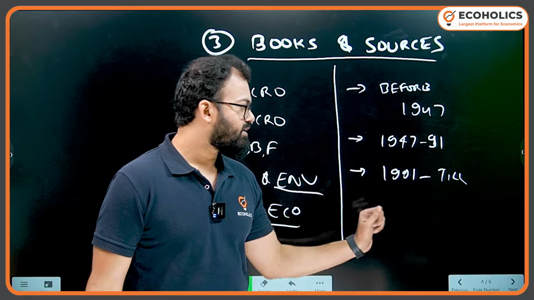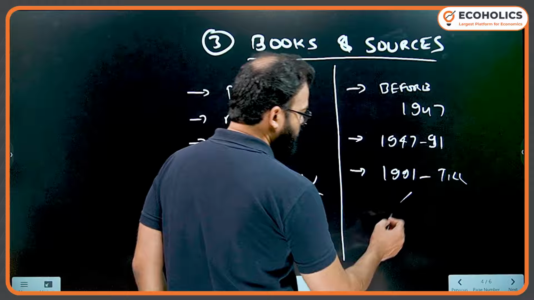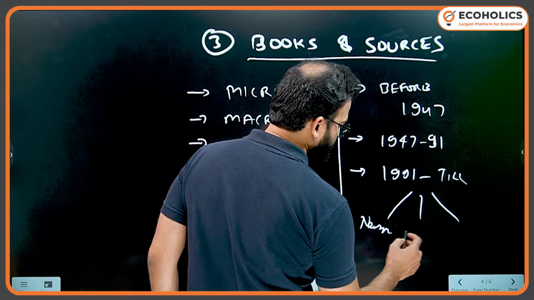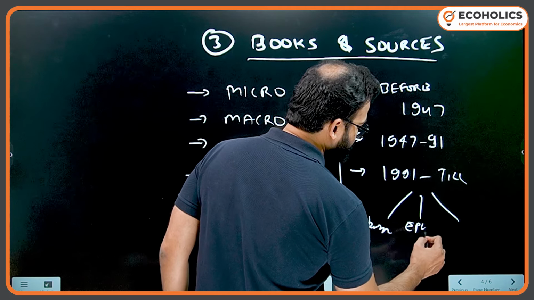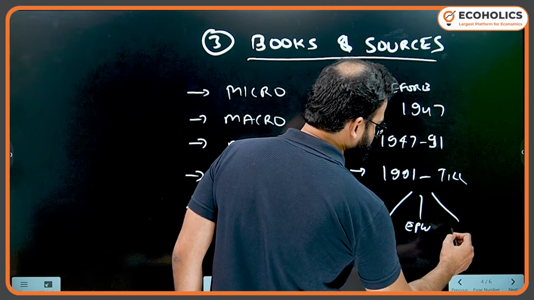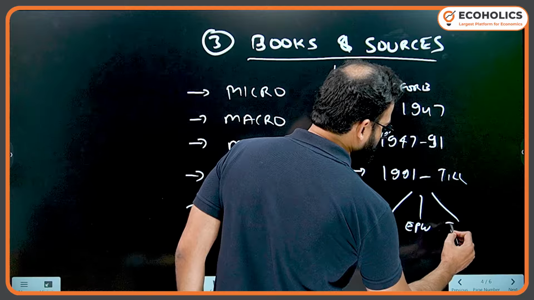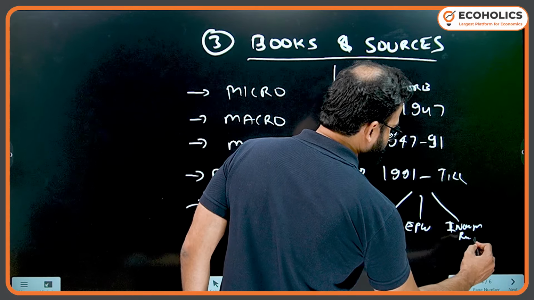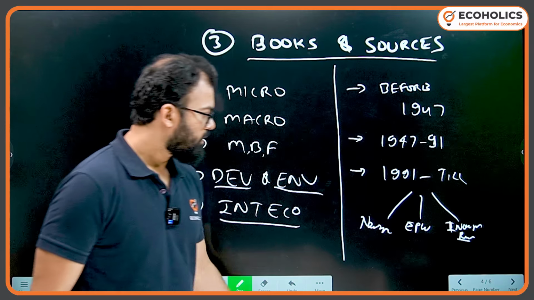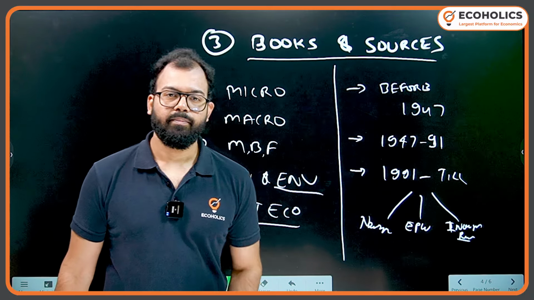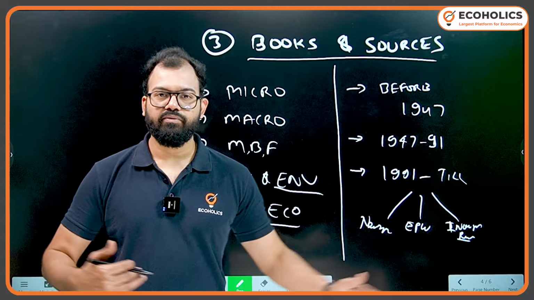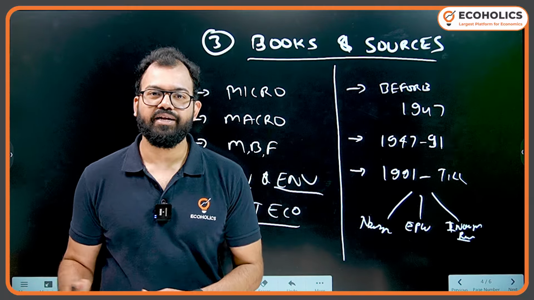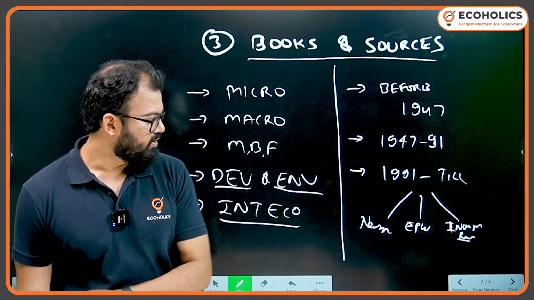And after 1991, I would say here, 3 things very important. One is newspaper, second is EPW magazine, and the third one is what we call independent research. I'll tell you how to do that. Number 1 is newspaper. After 1991, whatever will come like insolvency and bankruptcy code, it's connected with Competition Act, it's connected with 1991 economic reforms.